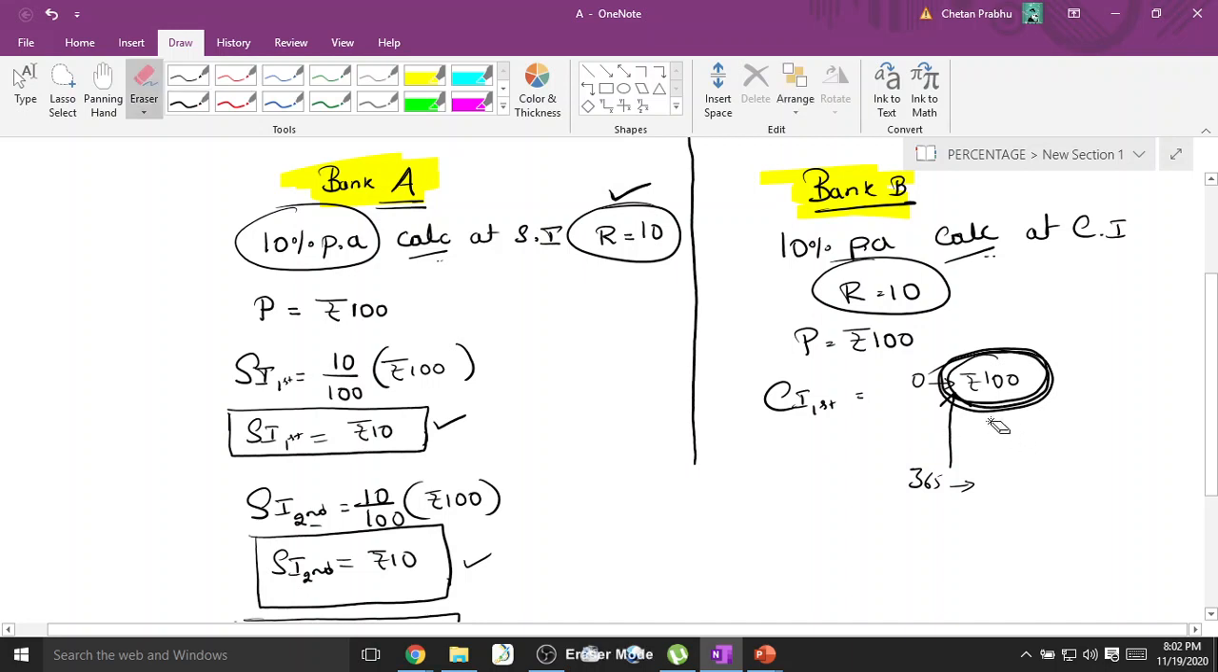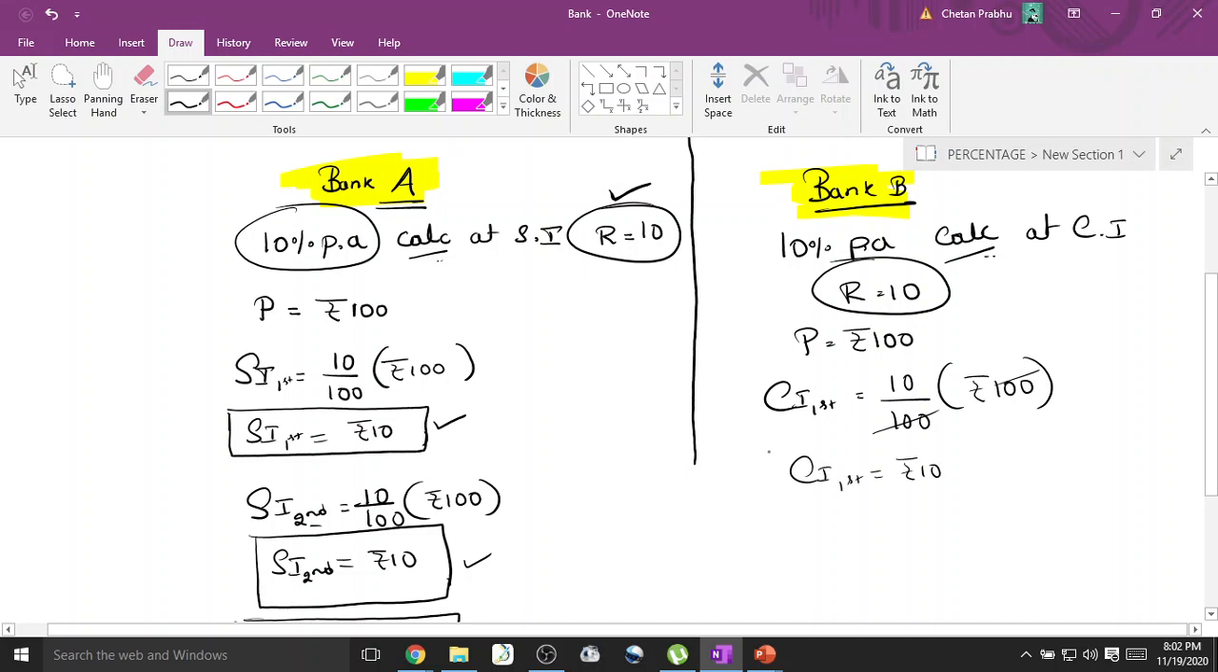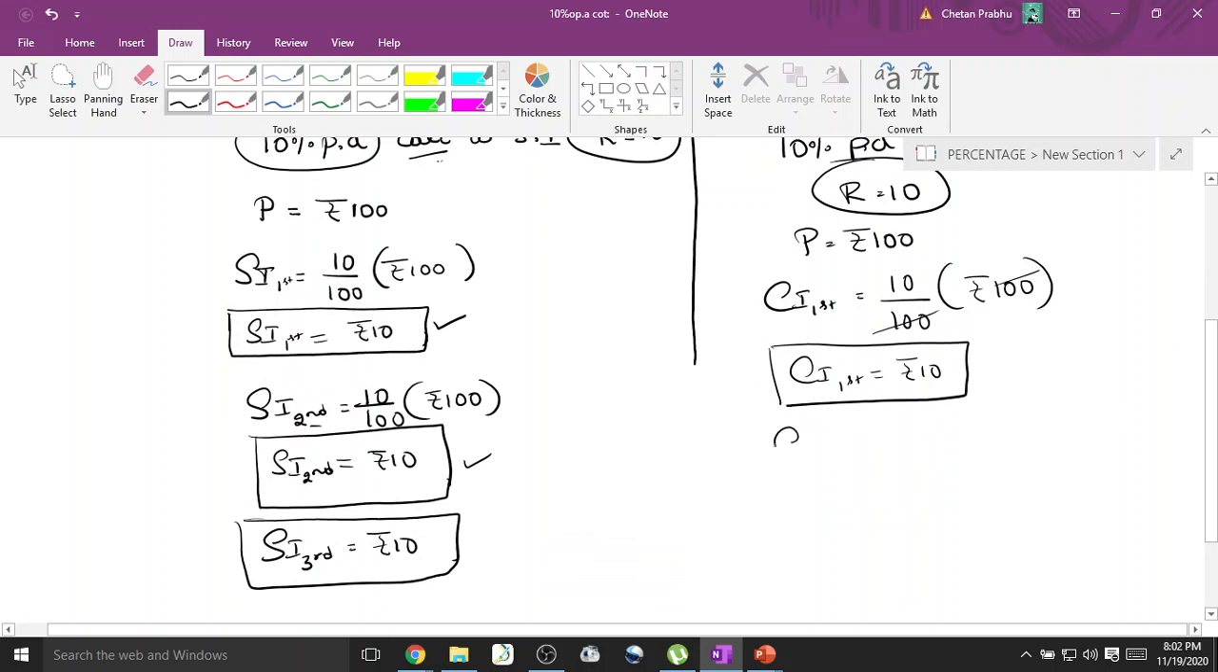It was 100 rupees, yes or no? Original principal, correct? It was 100 rupees. So the first year compound interest is 10% of the amount at the end of the previous year, 100 rupees. So 100 gets cancelled. So compound interest for the first year is how much? 10 rupees. Fine, let me put a box around this. Next, what is the compound interest for the second year?